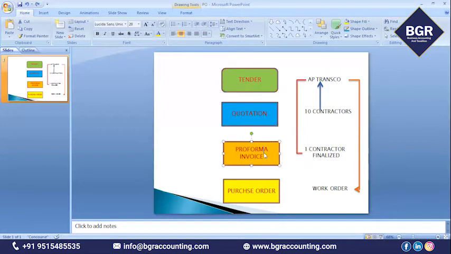What is the pro forma invoice? Pro forma invoice is a model invoice, submitted by the finalized contractor to the tender. So I will discuss an example. For example, AP Transco. AP Transco wants to construct a transformer in Gachibowli area. For this purpose, AP Transco wants some contractors.